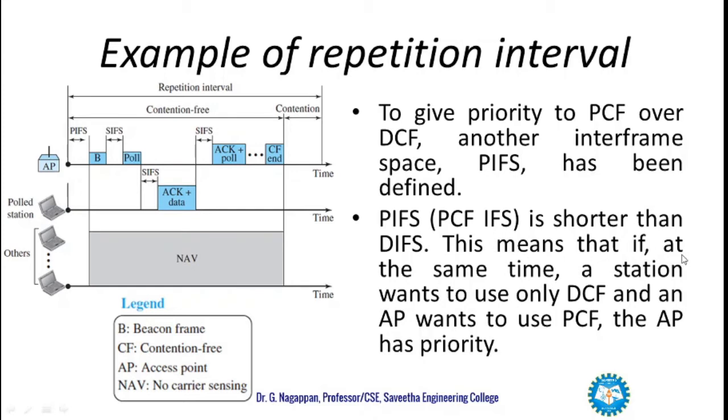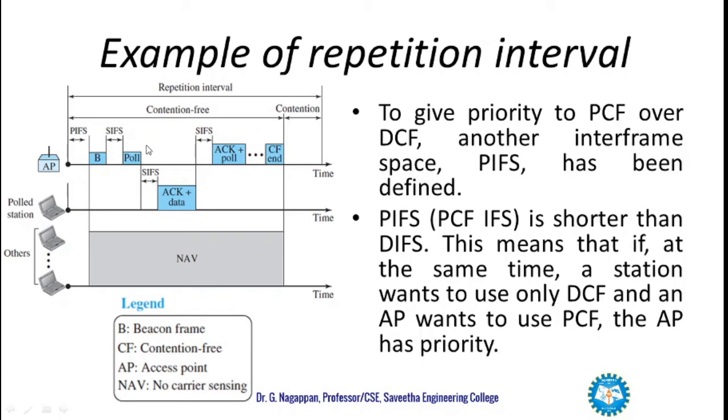This means that if at the same time a station wants to use only DCF and an access point wants to use PCF, the access point has the priority. So here the access point is there, and PIFS, and we have SIFS over here, and after that the polling happens.